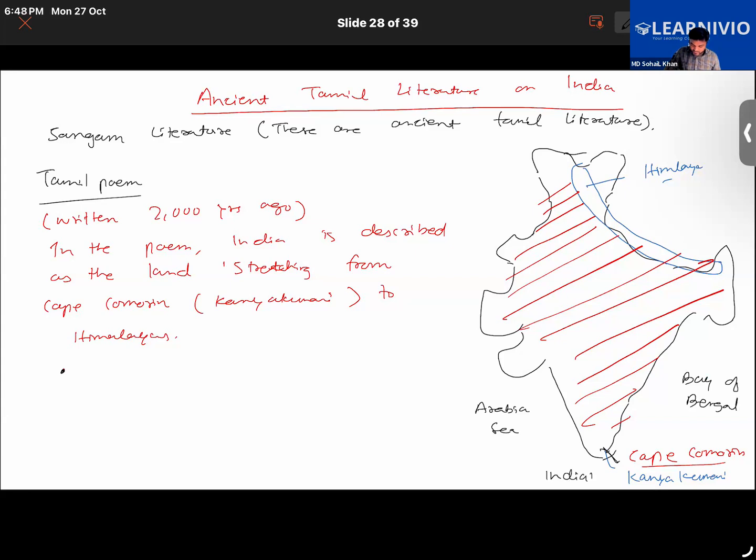So it also mentions that India was surrounded by water bodies. This shows that ancient Indians had a clear understanding of the geography of India.